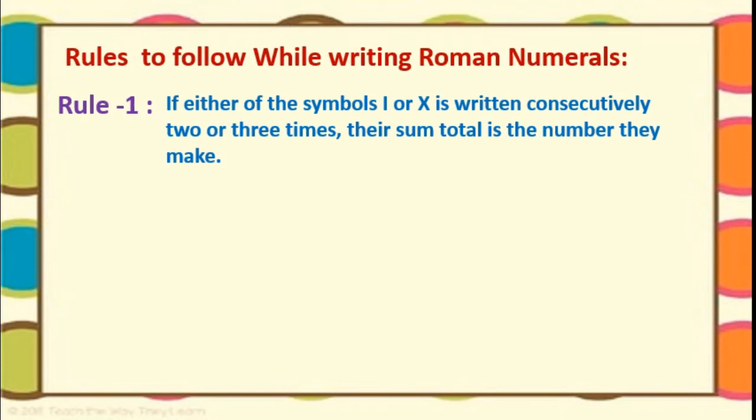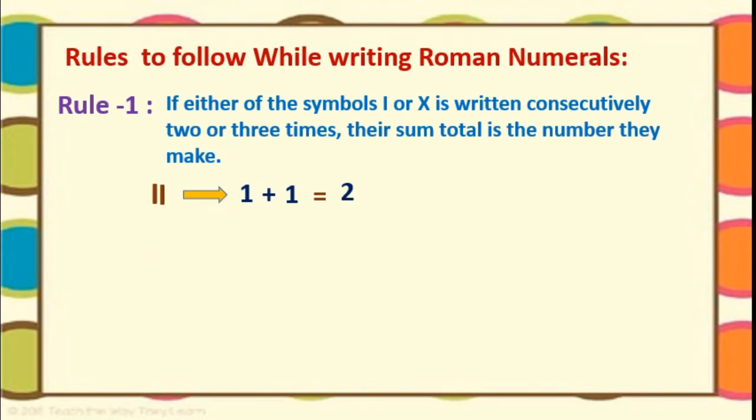See students, I or X is written. Now I write I 1 time, you know that is 1. Now the second time I have written I. What is the meaning of this? I means 1, plus 1 more I, so 1 more 1. Both together, 1 plus 1 is nothing but 2. Very simple, correct? This is the first rule.